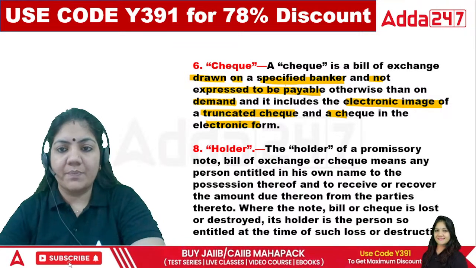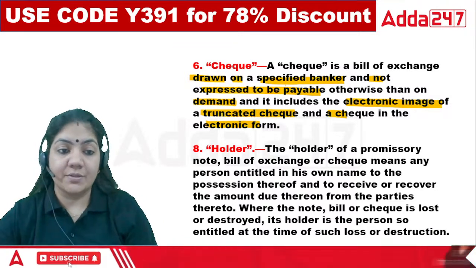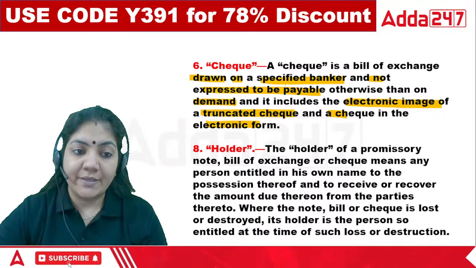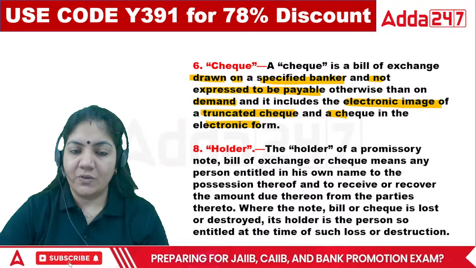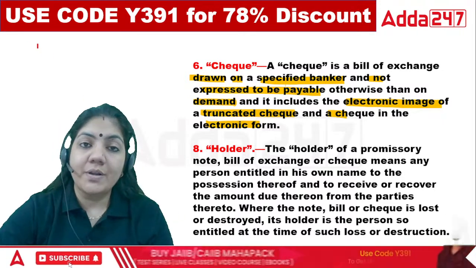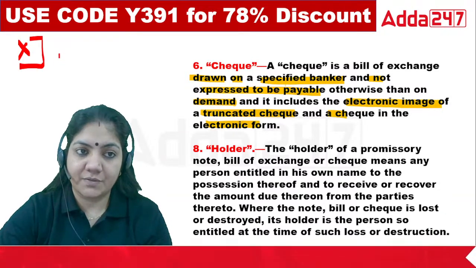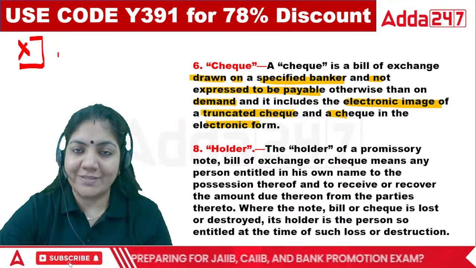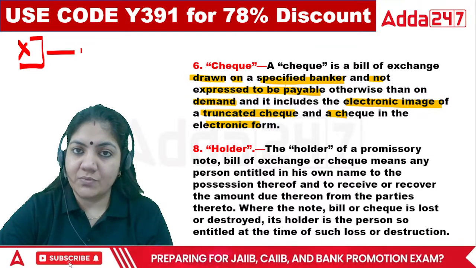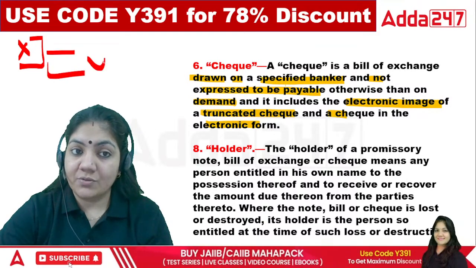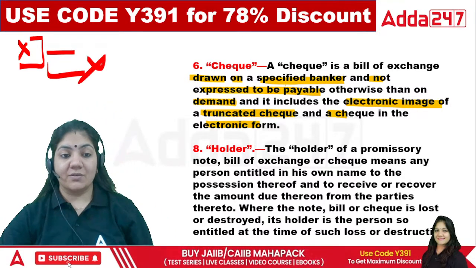Okay, now the next thing is, what is a holder? I'm giving you one example, then we go through the definition. Suppose we give a check to person X as a gift, a check of 1 lakh rupees as a gift. Now the check is bounced. In that case, X cannot file the case.